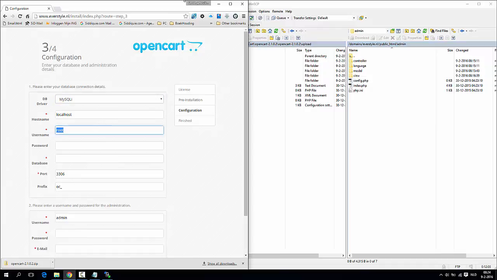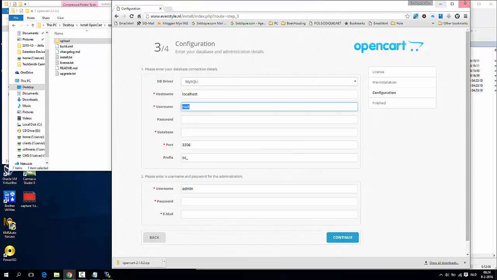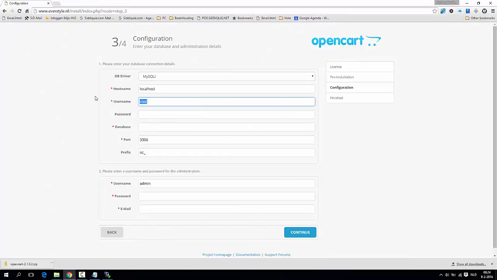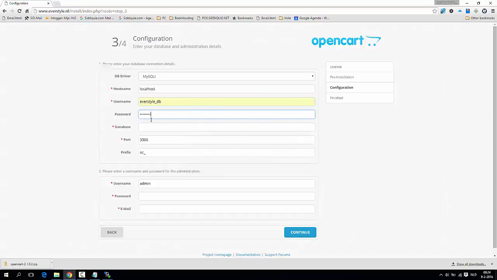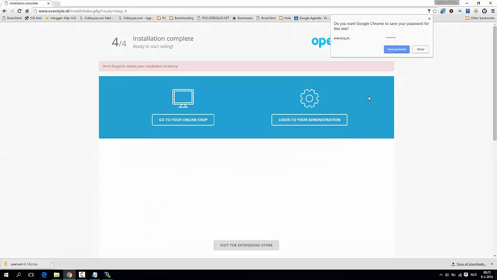MySQL, the username. Let's make it full screen again. The username is install_database. That's the name of my MySQL. The password, it's here. Copy. Paste. The database name, install.nl_database, the password for the admin user, the email address, and let's continue. We say it's already done.